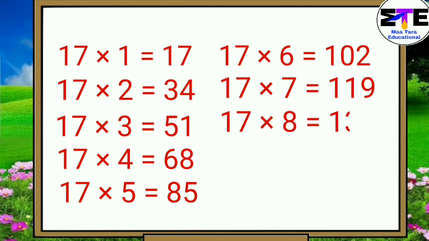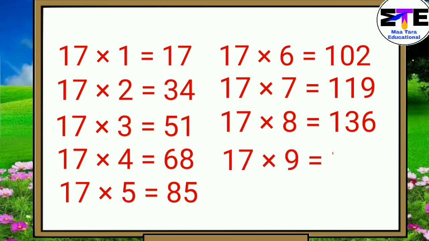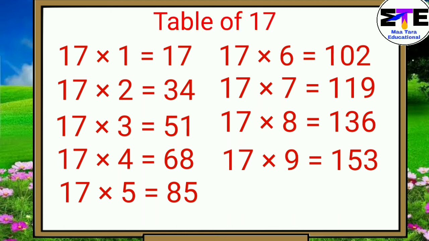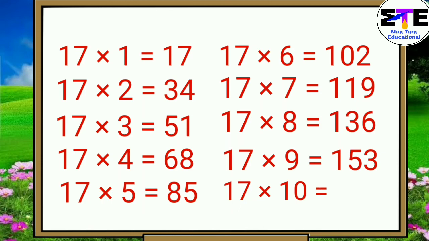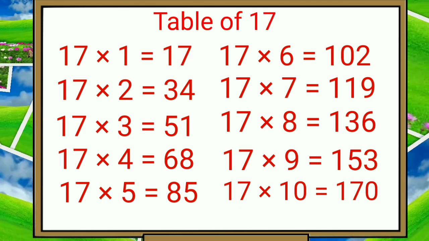17 eights are 136. 17 nines are 153. 17 tens are 170. Table of 18.